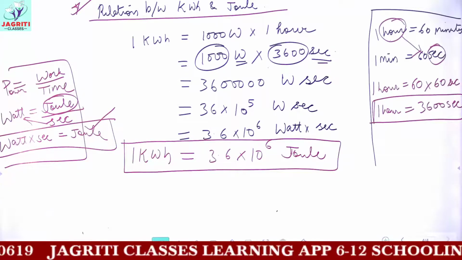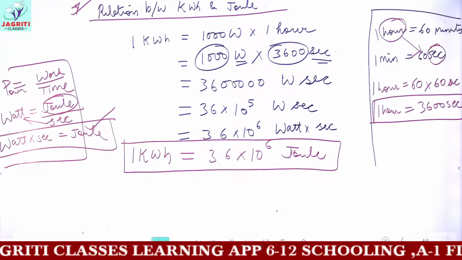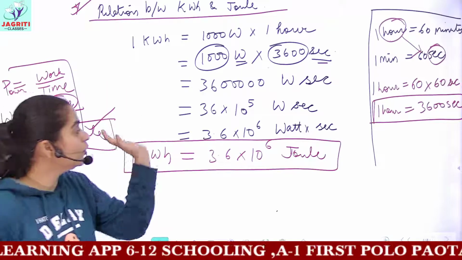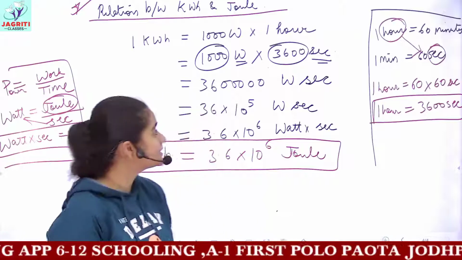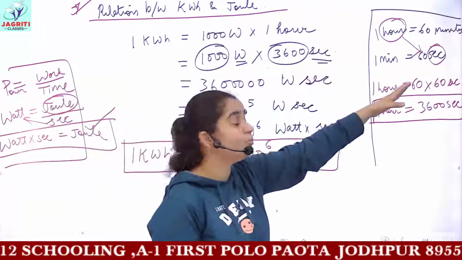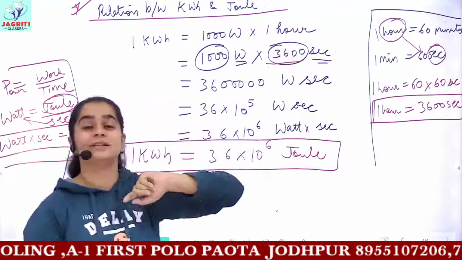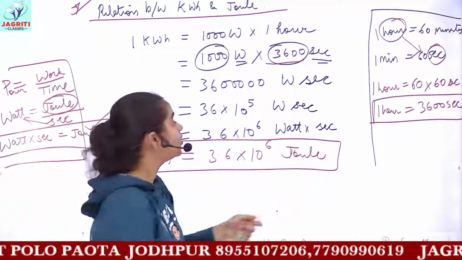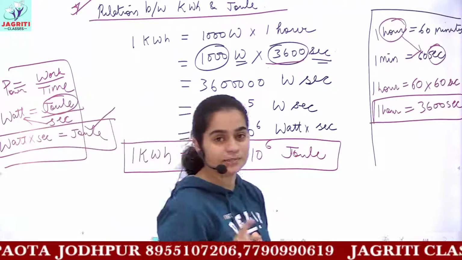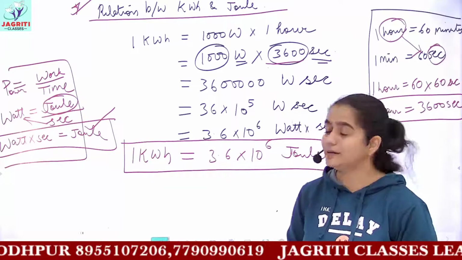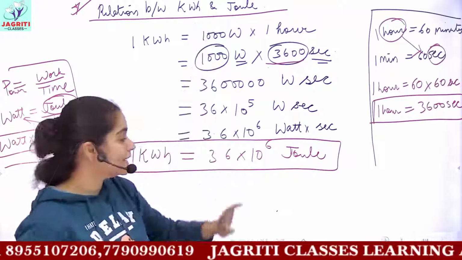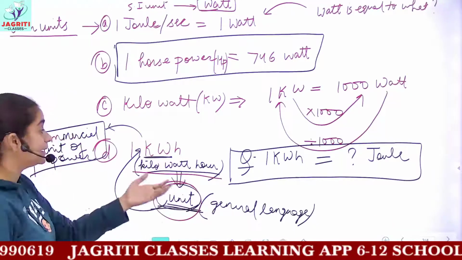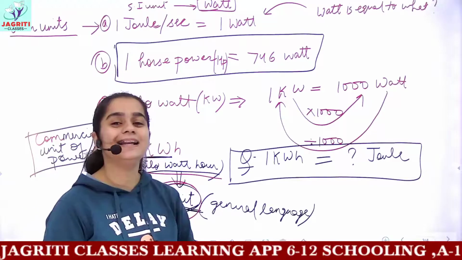You could get a short question that 1 kilowatt hour is equal to how many joules. You have to derive or solve it and show. So I hope all the conversion is clear. It is even given in your books in steps, but I hope you understood how we converted, why I got the value of 3600 here, and how we got this standard form, and why we are writing joules here, because watt into second gives you the unit joules. So this is again a very important relation for kilowatt hour. Kilowatt hour, as I told you, is the commercial unit. Okay, it is often regarded as units in local general language.